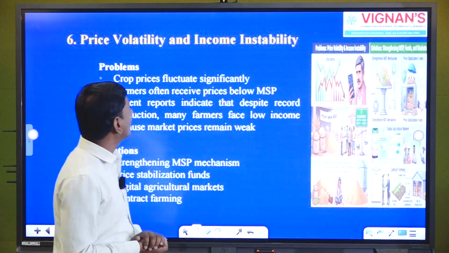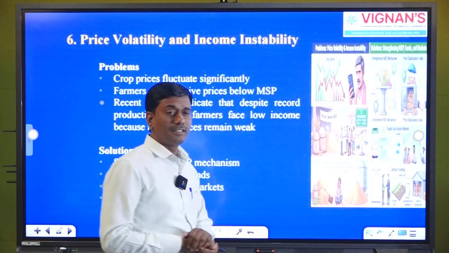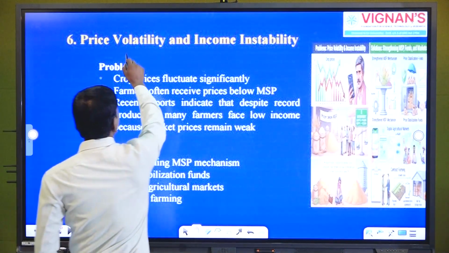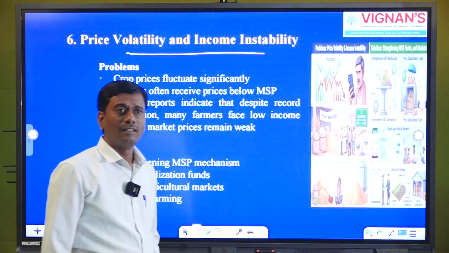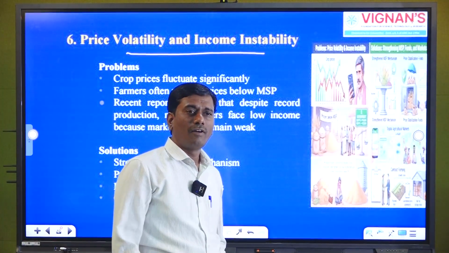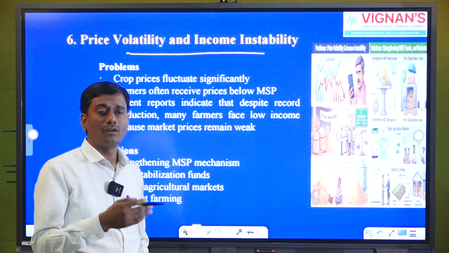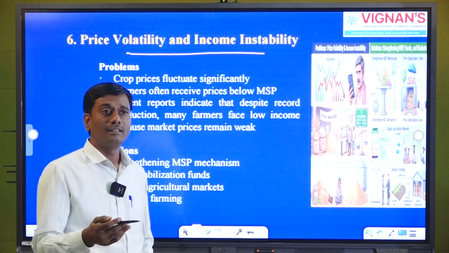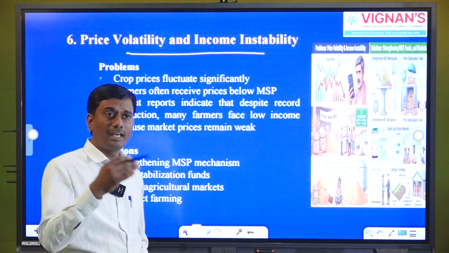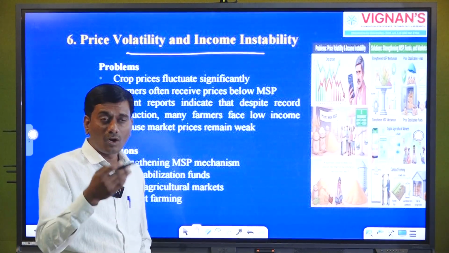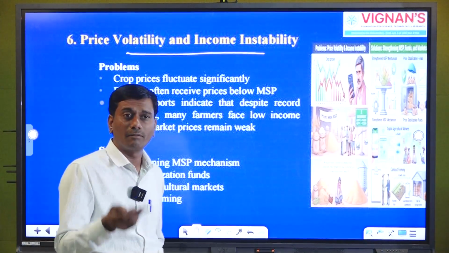Another important topic, price volatility and income stability. This is one of the important problems faced by Indian agriculture, because farmers are not confident about all the activities from production till harvesting, and at the end marketing also. They are not sure they will get good income from their yield.